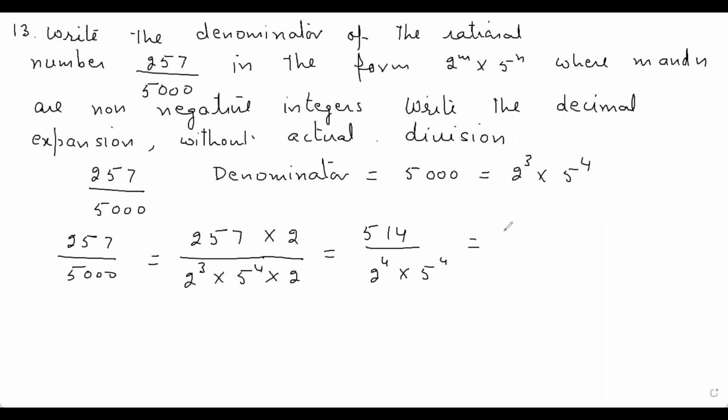This is equal to 514 upon 10 raised to power 4, which is 514 upon 10,000. This is equal to 0.0514. Since you are to write the decimal expansion, 0.0514 is the decimal expansion of the rational number.